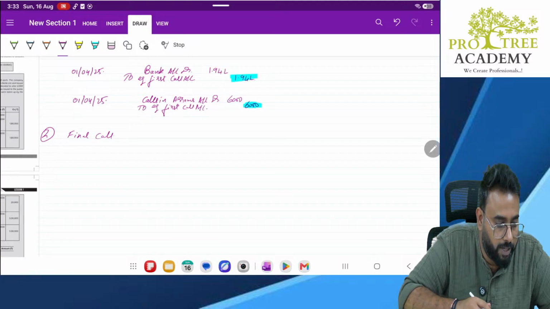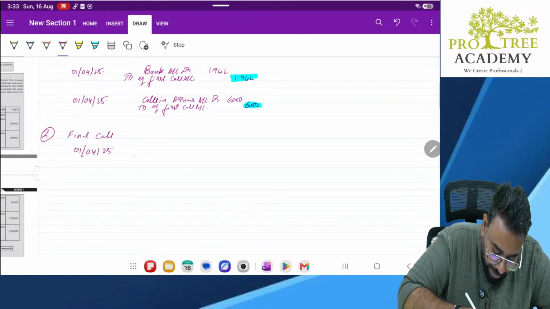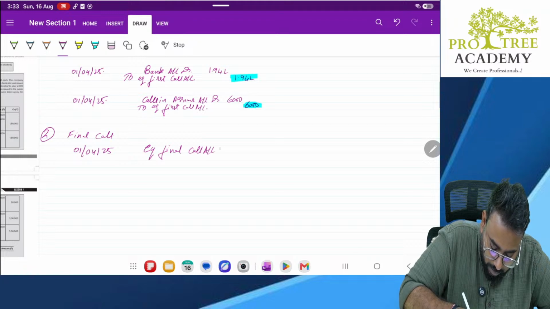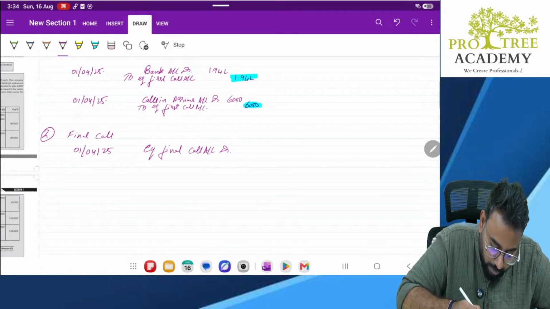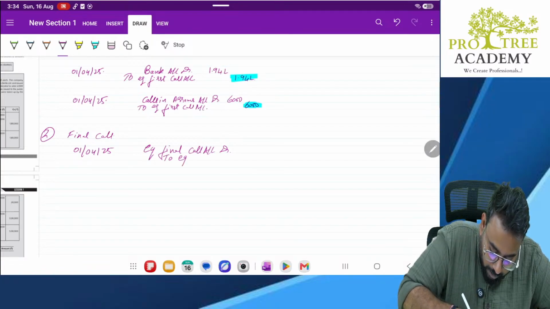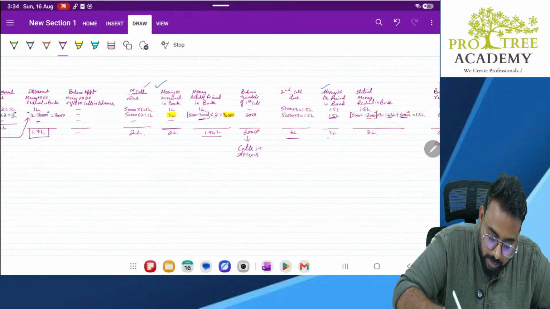Final call. When was the final call made? 1st April. What is the entry? When you make the call, it will be equity final call account debit to equity share capital. How much? Here we already calculated. Second call due 3 lakhs, correct?